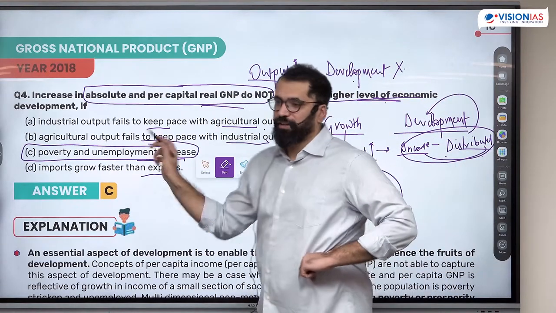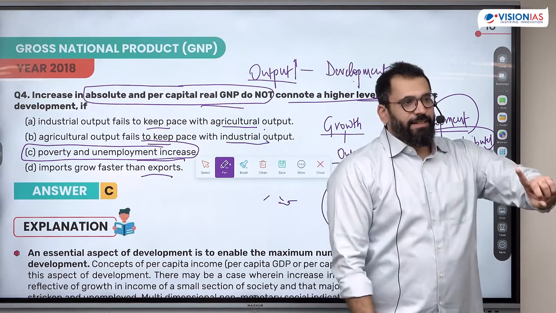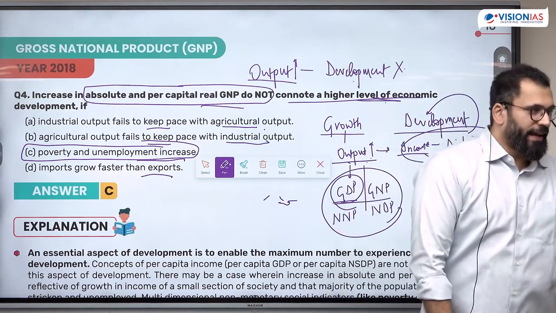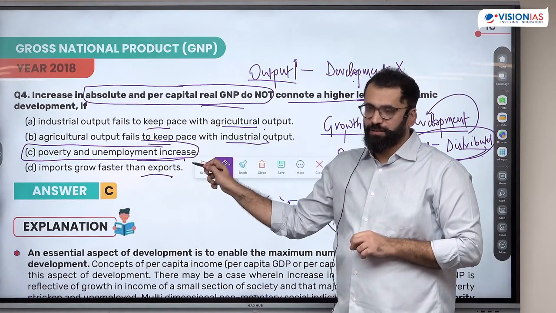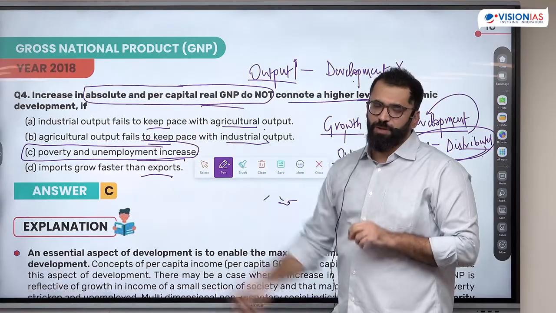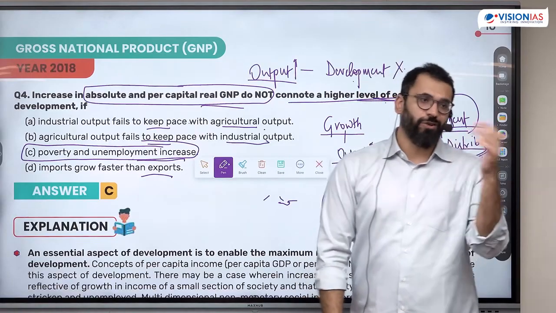Distribution aspect. Income is increasing, but it is not increasing for everyone. This is what it means, poverty and unemployment increasing. Though this option also makes some sense because development is also related to structure of economy.